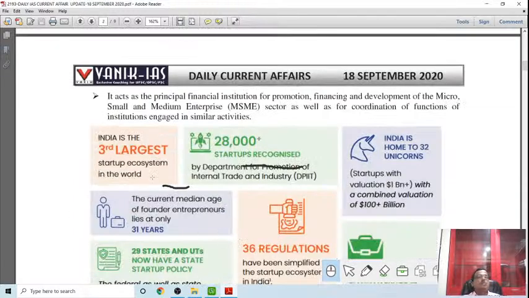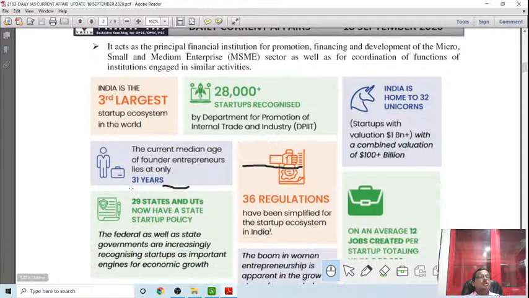Okay, this is what we have to see. India is the third largest startup ecosystem in the world. Startup India launched in 2016, but within a span of 4 years, India emerged as the third largest global startup ecosystem in the world. 28,000 startups are recognized in the country by the Department for Promotion of Industry and Internal Trade. India is home to 32 unicorns. The current median age of the founder entrepreneurs is 31 years, meaning young entrepreneurs are going for startups. 29 states and union territories have their own startup policy in India.